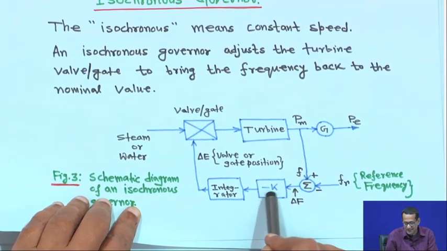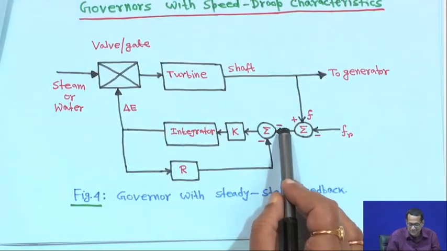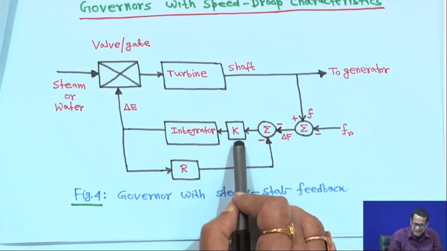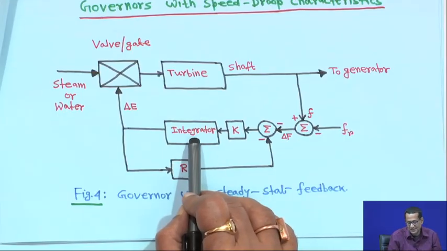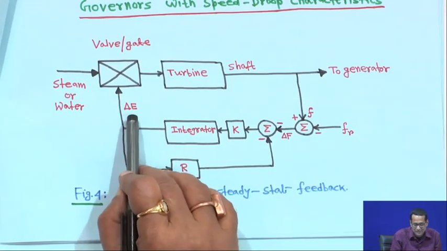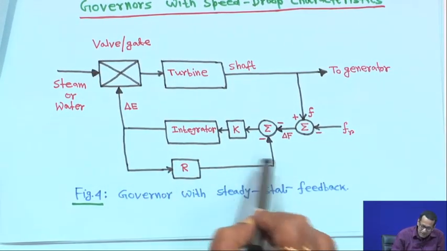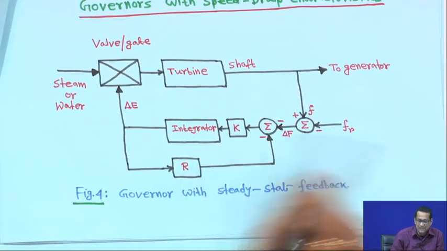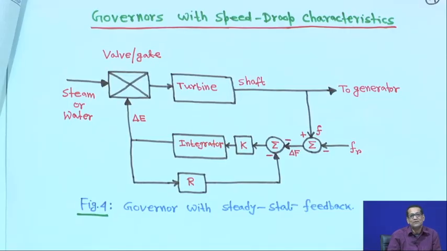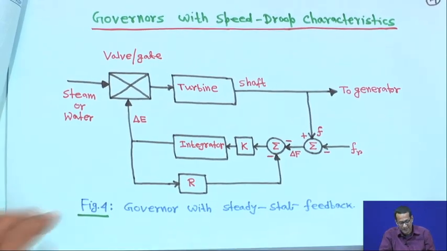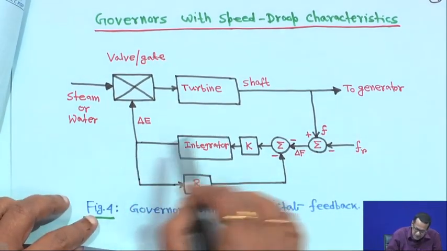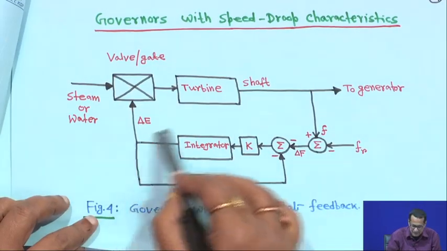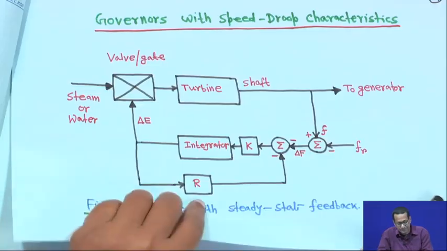Here we have taken minus of delta F, and there is a feedback from here, minus R, and then the gain k and the integrator, which gives the signal delta E. So one feedback path is put here. The regulation R is the speed droop characteristic, or the regulation parameter of the governor. This portion is the governor part.